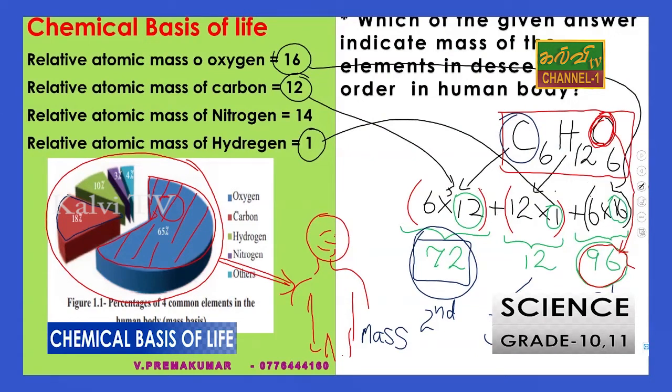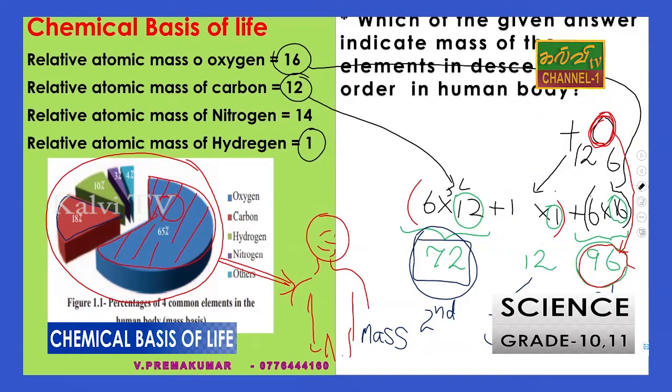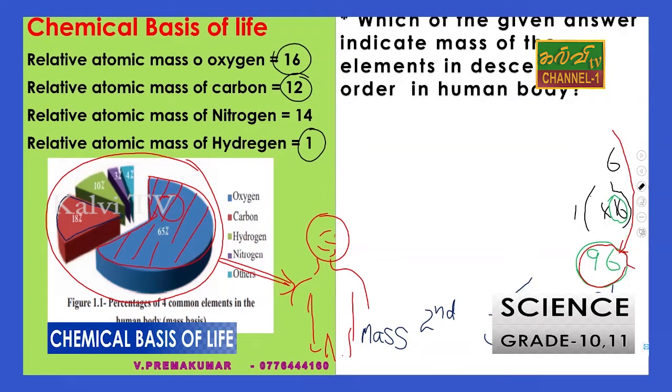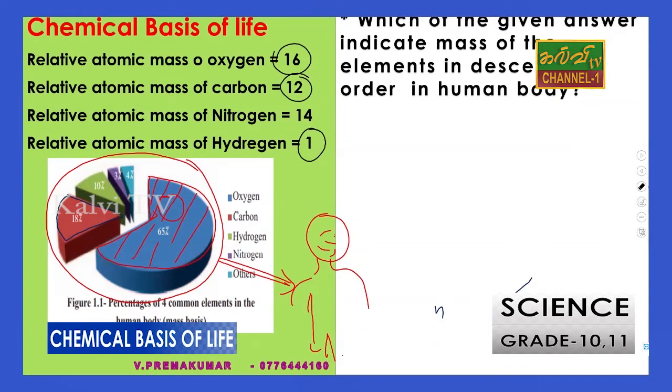After that, we will come to these questions. What is the question? Which of the given answers indicates the mass of elements in descending order? Actually they don't give the answer, but we can find the answer. First answer, CHON.